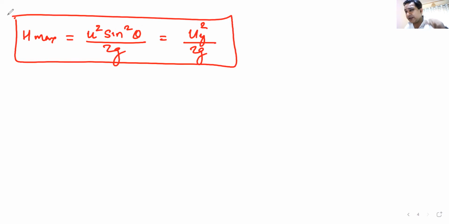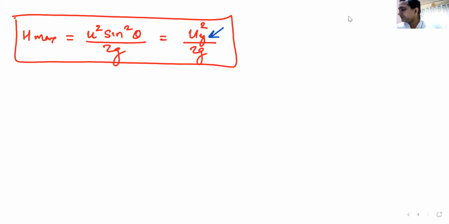It is also valid when the motion is taking place in one dimension under gravity. But in that case, your uy becomes the same as u, and therefore this formula becomes u squared by 2g. Now again, it only depends on the vertical component of velocity. Two things only depend on the vertical component of velocity: time of flight and maximum height. If you don't change the vertical component, time of flight and maximum height will always remain the same.